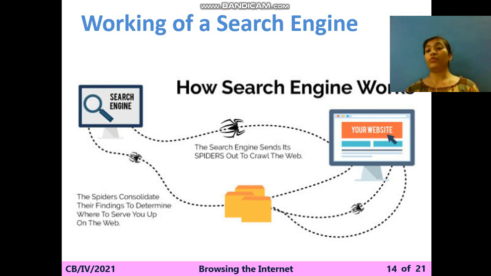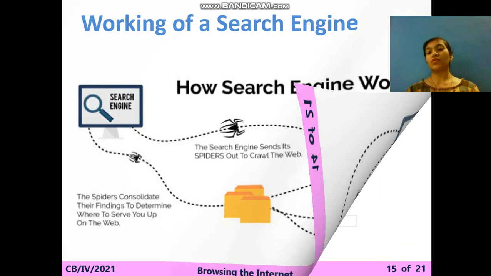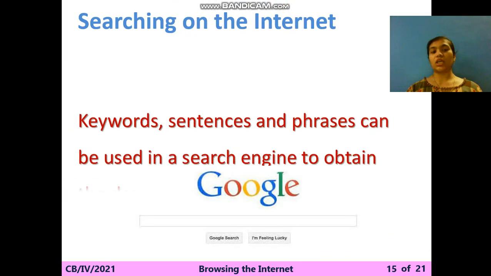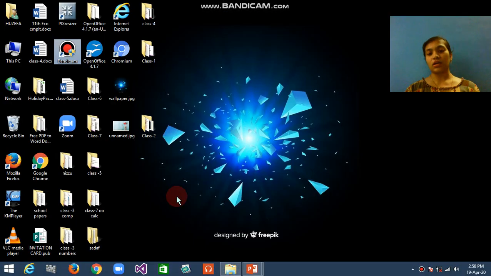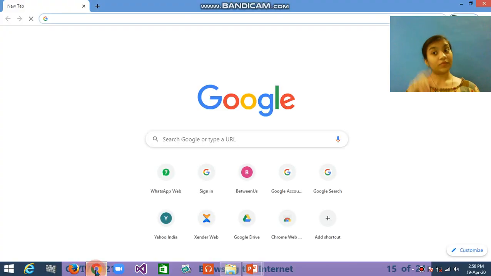Now how to search, how can you search, which things you have to use for search. So first of all, for searching, you have to use the keywords, sentences or phrases that can be used in the search engine to obtain the desired information. So let's search. For example, I am opening Google Chrome. So Google Chrome, this is your search engine. Google is your search engine, as you know.